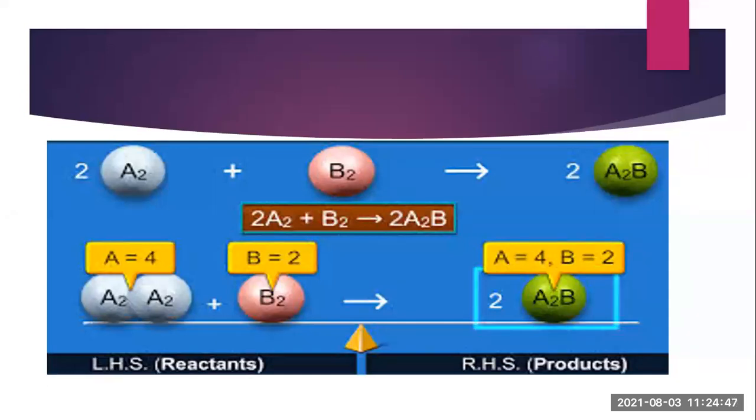So to balance it, we have to increase it by 2 on the reactant side as well. So here we will write coefficient 2 in front of the molecule A2. Now you can see below that A equals 4, B equals 2. On the product side also A equals 4 and B equals 2. So likewise we can see that the reaction is balanced.